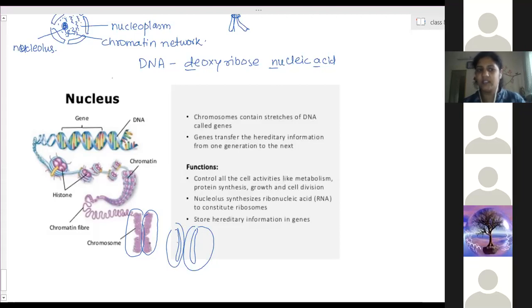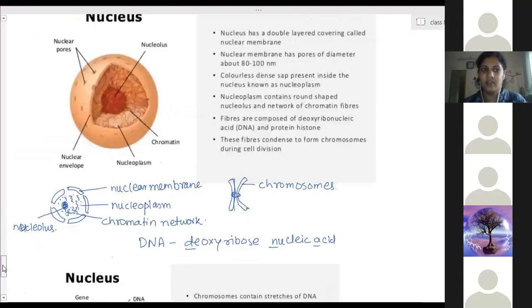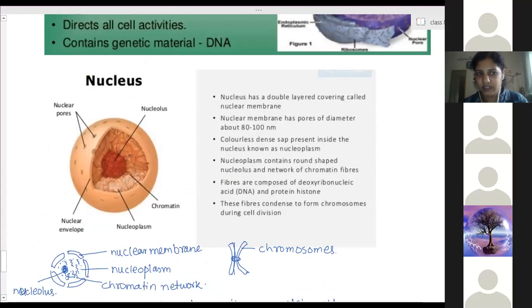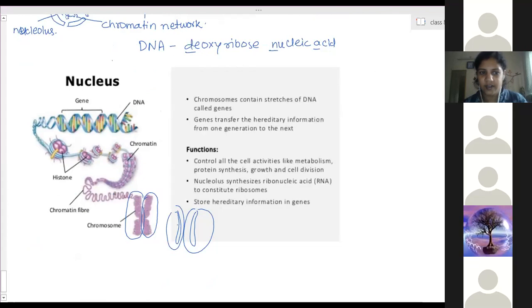Everything is happening inside the nucleus. These are the threads you can see. When you go inside, it looks like this structure. When you go much deeper, you can see the structures called histones. When you see inside the histones, you will see the structure like this. So this is what DNA is, and the different combinations of DNA molecules are called genes.